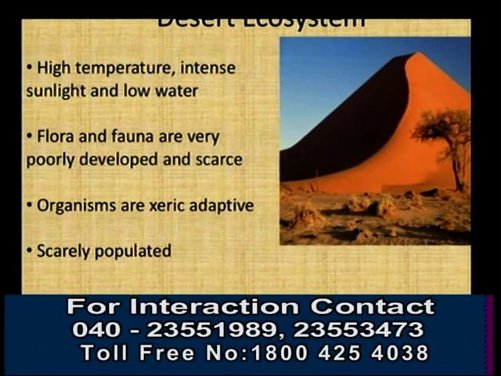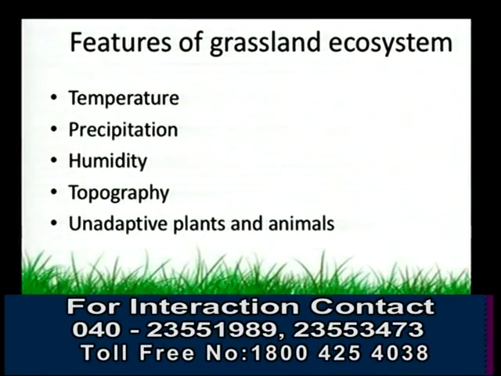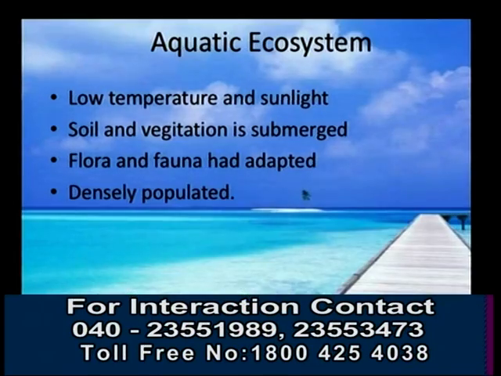Desert ecosystem, high temperature, intense sunlight and low water. Flora and fauna are very poorly developed and scarce. Organisms are scarce, adaptive, scarcely populated. And features of grassland ecosystem: temperature, precipitation, humidity, topography, unadaptive plants and animals.